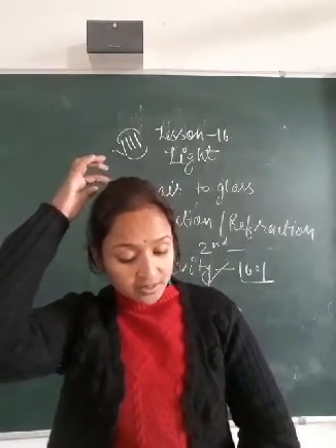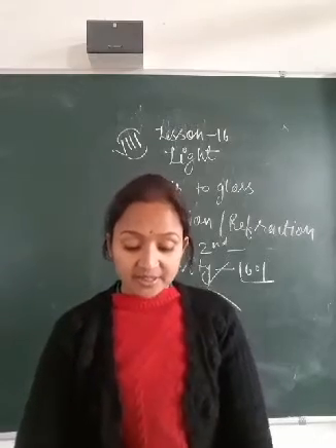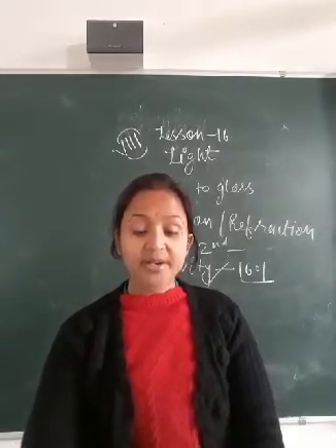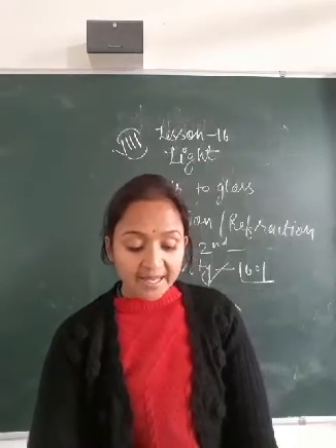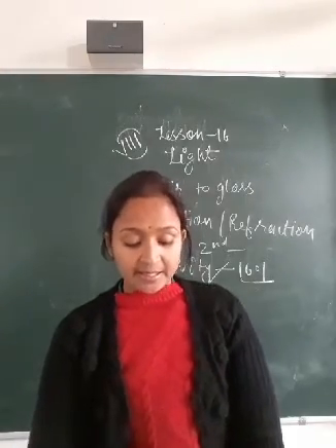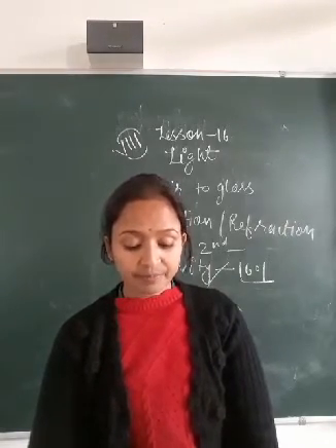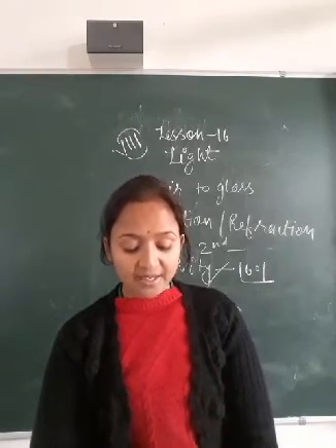Angle of incidence. The angle which the incident ray makes with the normal is called the angle of incidence, and angle ABD is the angle of incidence.